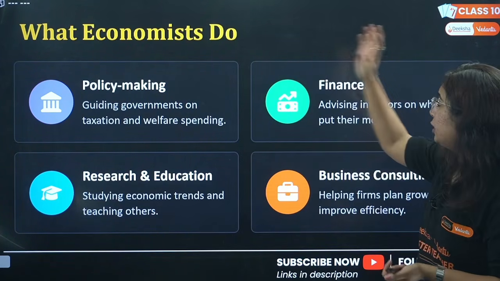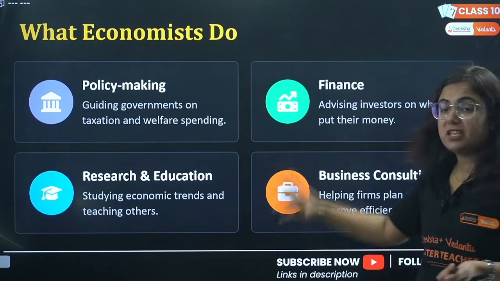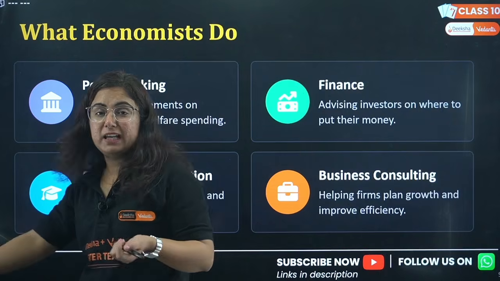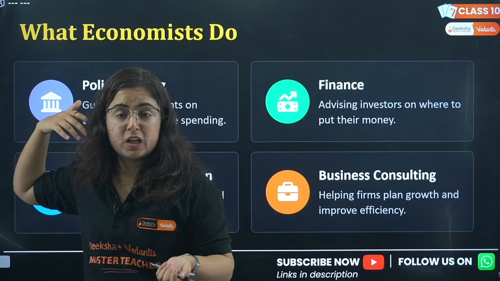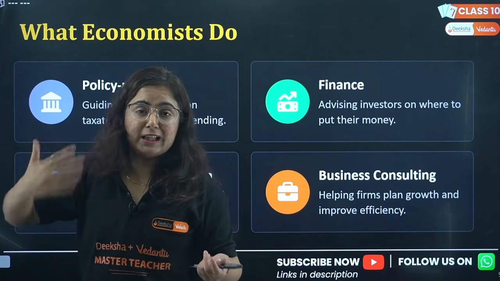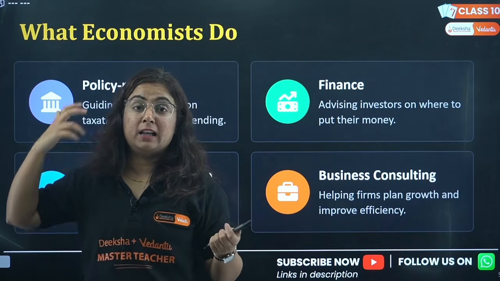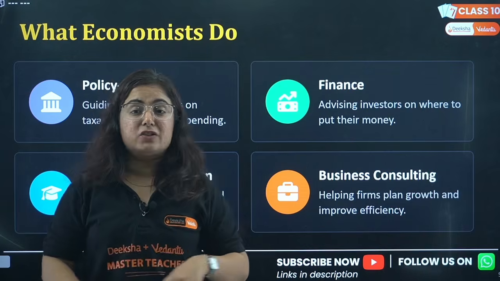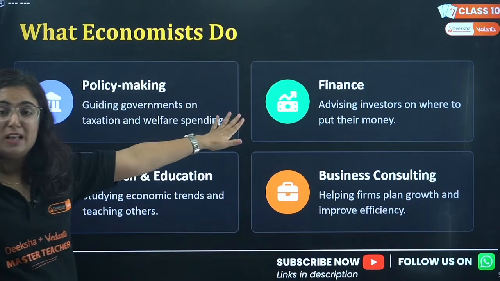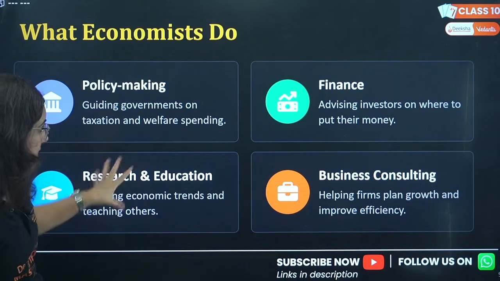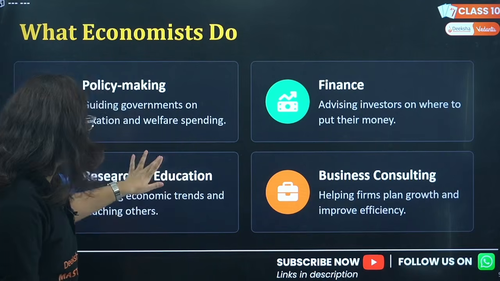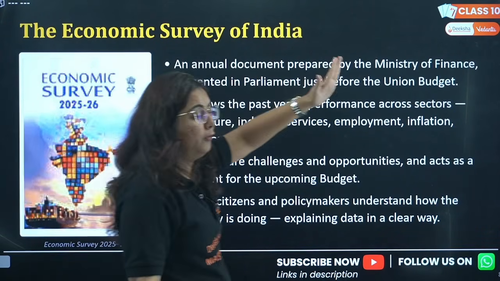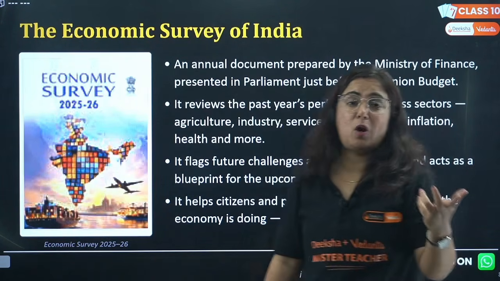Similarly, here economics talks about the finances, the investors who put money on, right? Who will be helping the government in making the dams if taxes are less. ठीक, in a country who are the private leaders releasing big projects, right? So there is financing, who is giving money, policy making, research and education, business consulting. On the basis of these four pillars, we have the economic survey of India. What is the economic survey, beta?